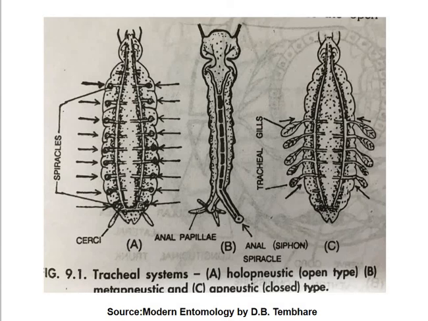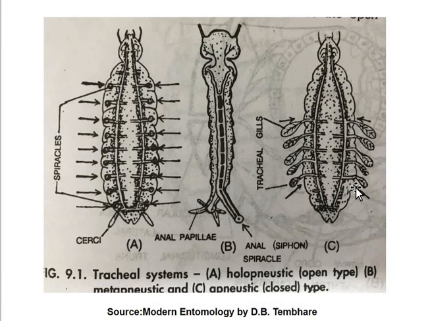Here you can also focus on this diagram. Diagram A is the holoneustic tracheal system, where you can see all the pairs, 3 thoracic and the remaining abdominal pairs, remain open. Here you can see the B type, that is metaneustic. Meta means partially open spiracles. And in diagram C, aneustic means the closed type of tracheal system.